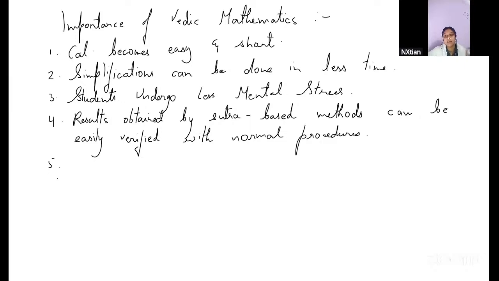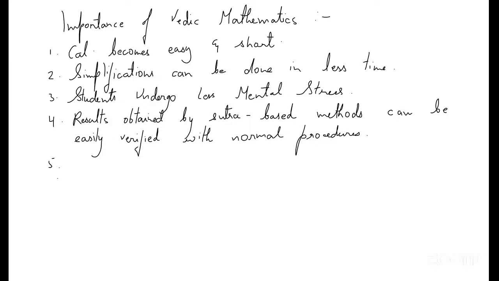Negligible means like zero. Almost no possibility of committing errors when we are using sutras. If we understand the concept of the sutras, if we get to know how they work, how to apply them, then the calculations are way simpler. So it's very less probability of committing any error.